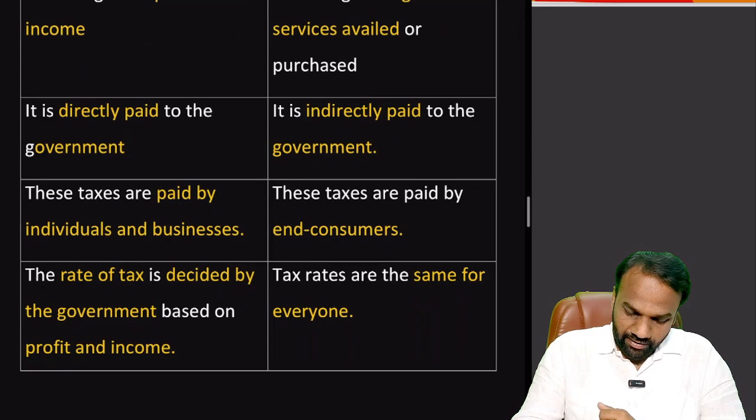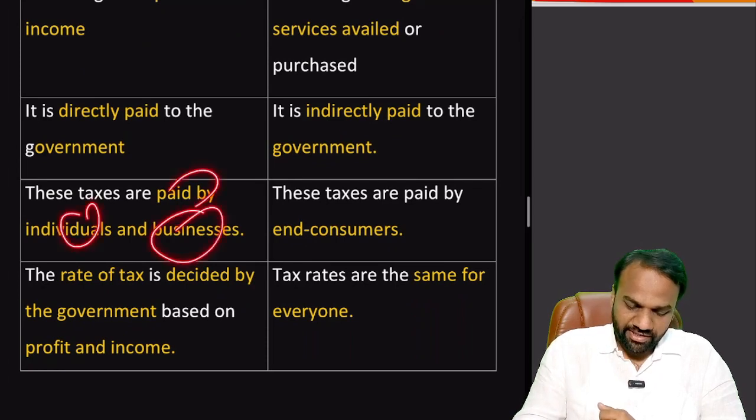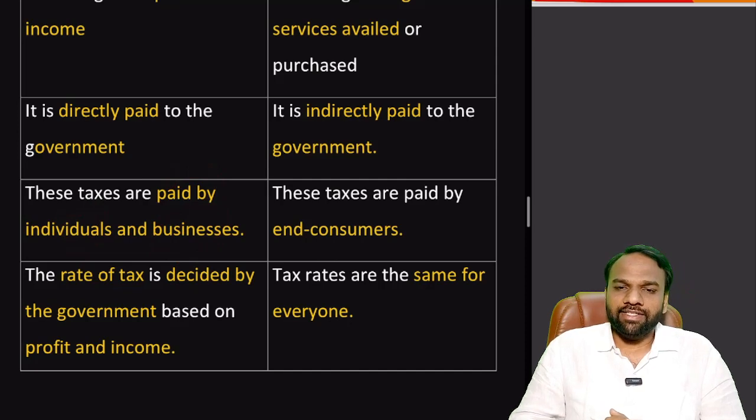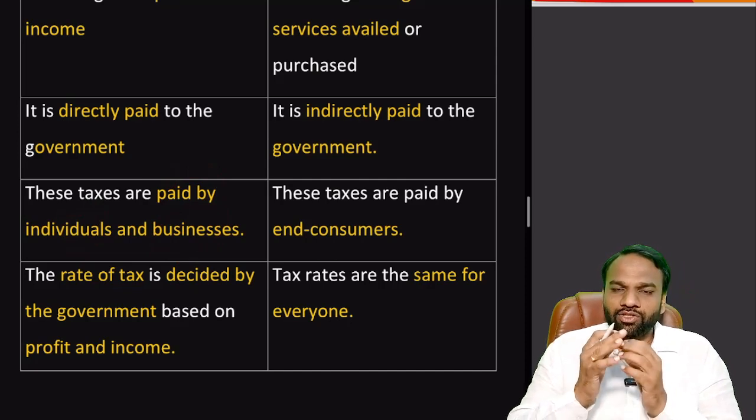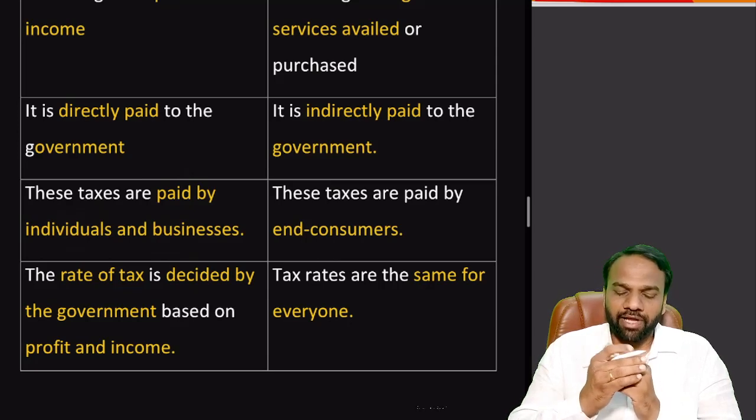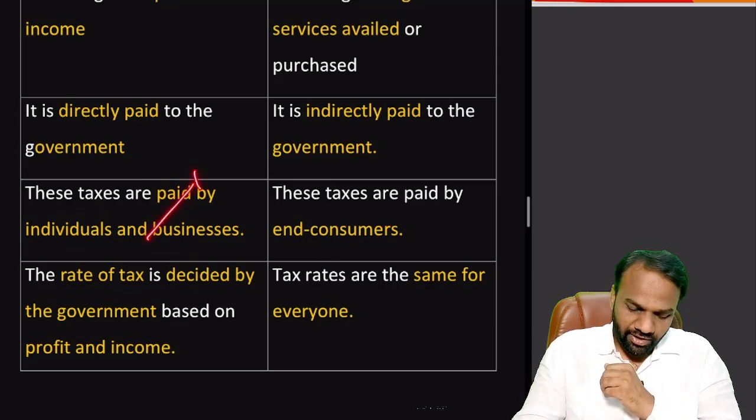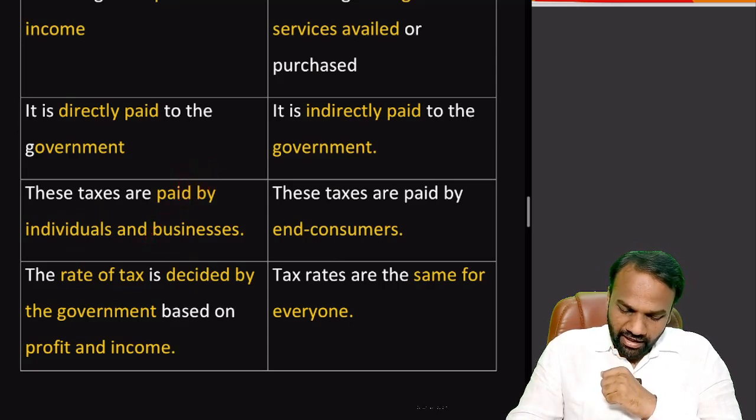Next, these taxes are paid by individuals and businesses. Who pays the direct taxes? Individuals and businesses. An individual, based upon the income he gets annually, will pay income tax. Similarly, businesses or corporations pay corporation tax. So corporation tax as well as income tax are examples of direct tax.